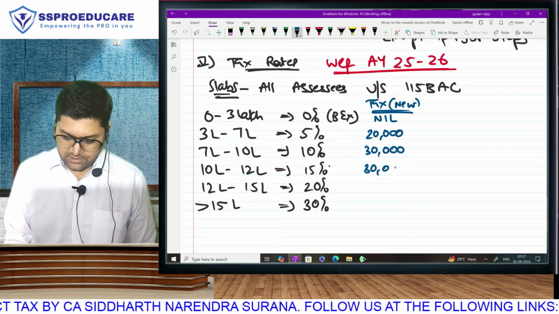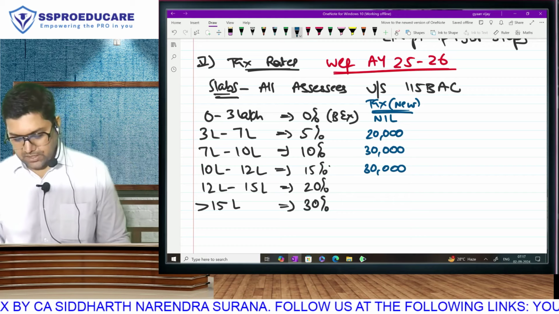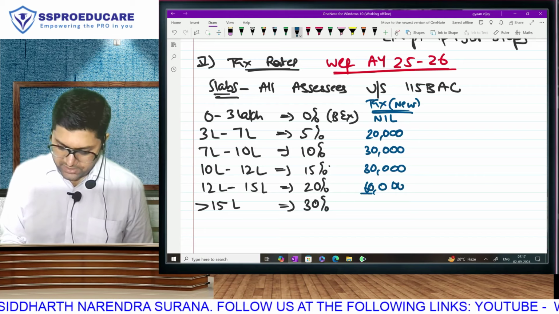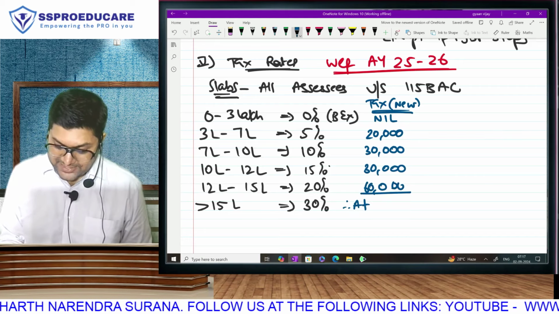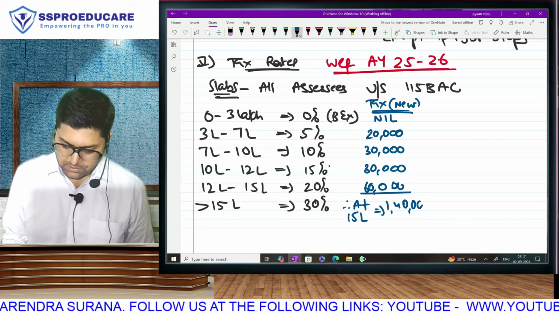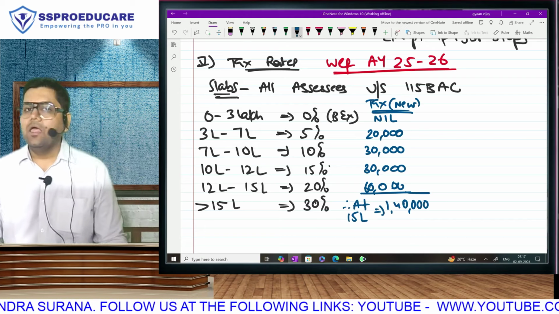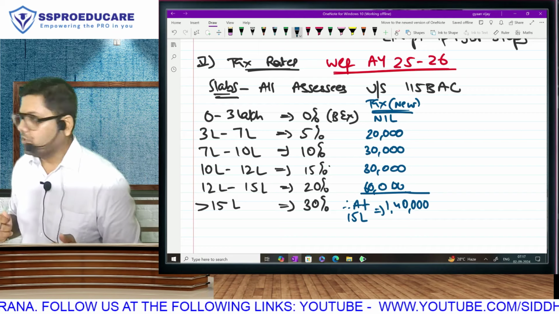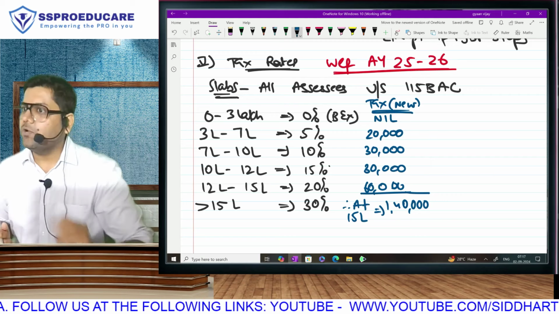Again 30. Then 3 lakh ka 20%, 60,000. So if I ask you the tax liability at exactly 15 lakh, it will be 1 lakh 40,000. And anything after 15 lakh will go in the next slab.